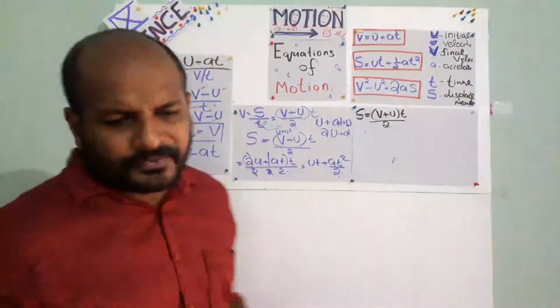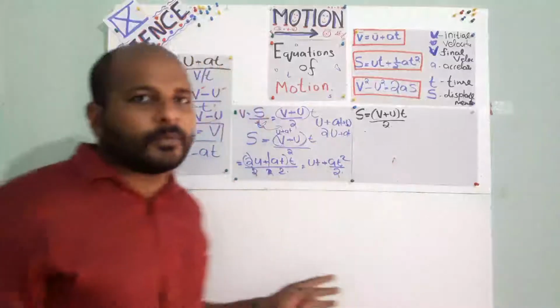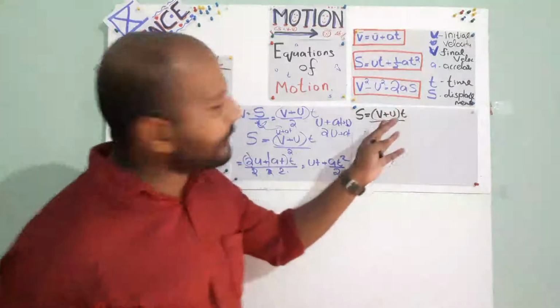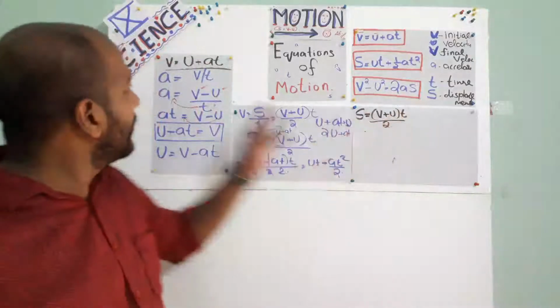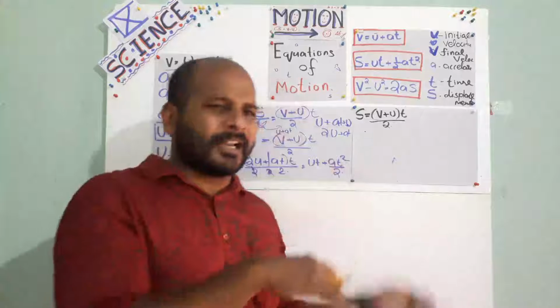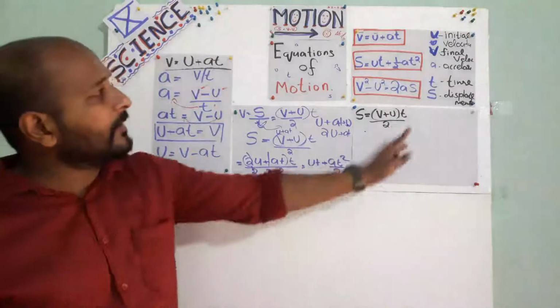Regarding the solution of the equations, any type of replacement we can do. Okay, any types of replacement. v plus u, v is equal to u plus at, so u plus at plus u. What all things do we need? Do that, do this, and finally what do we want to get? We want to get this one.